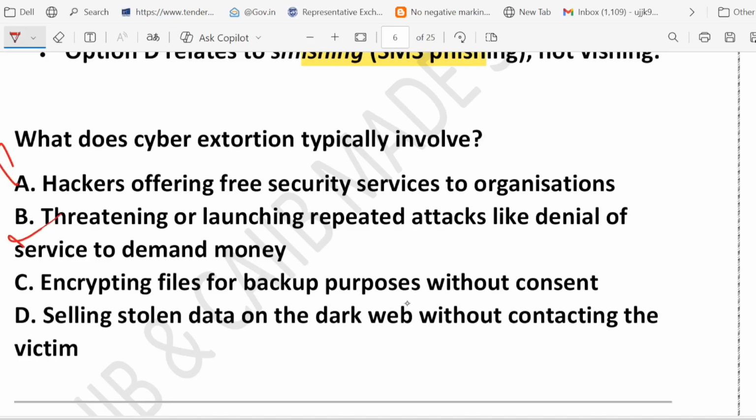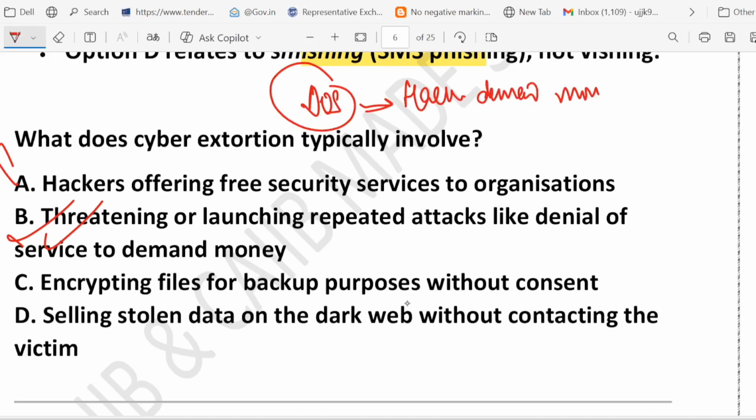Option B is the correct answer. Cyber extortion means, hacker threatens or carries out attack like denial of service, DOS. And what does the hacker do? Hacker demands money to stop it. Imagine your company's website is under attack. And hacker says, pay us or we will keep shutting you down. That's called cyber extortion. Right? Pay us or we will keep shutting you down. Option B is the correct one.